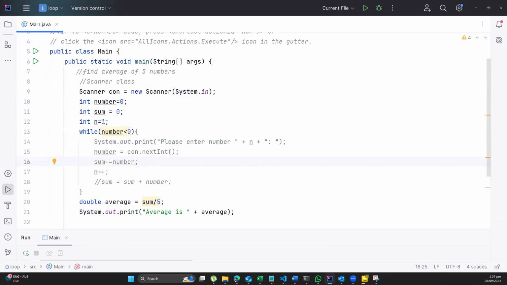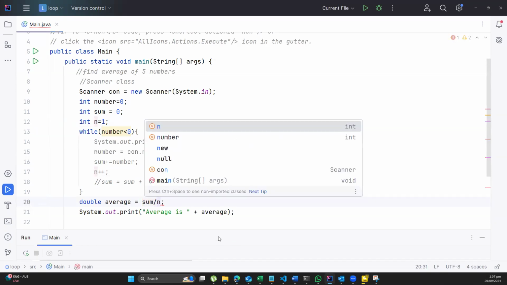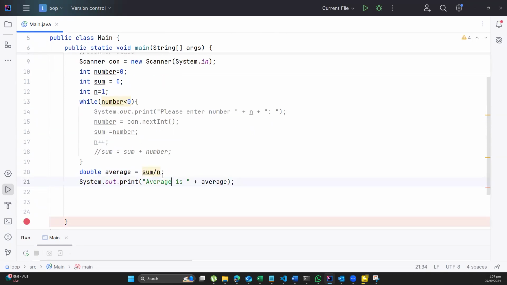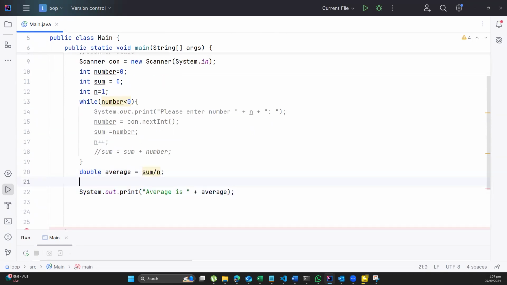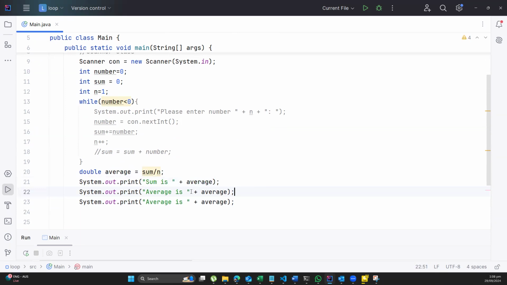And then over here, I'm going to count the numbers that I have. So here I'm starting at 1, so this is going to count them for me. Then here I'll do it over the number that I have. So that over here, I would say System.out.print, the sum is this. System.out.print, the number of, let me do the number of loops on top.